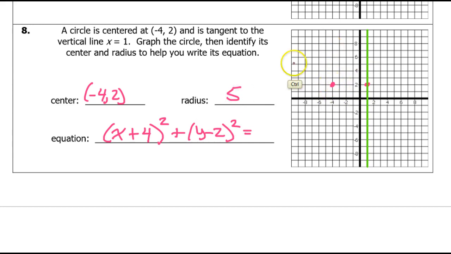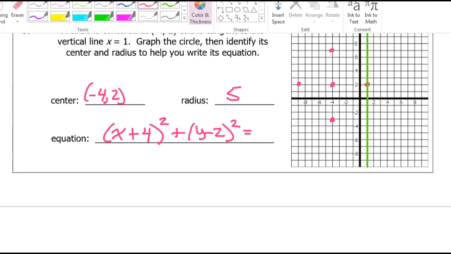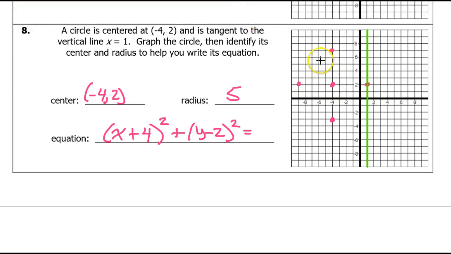Okay, it'll be more clear as I draw the rest of the circle. So if I go up 5, okay, so that should be here. If I go down 5, that should be here. And if I go left 5, that should be here. So as I draw the circle, you'll see how the circle is in fact tangent to the green line.